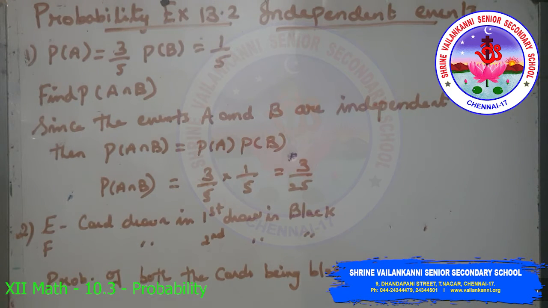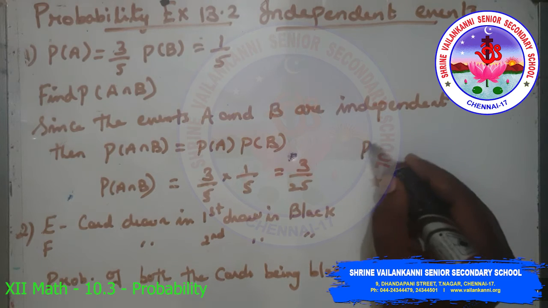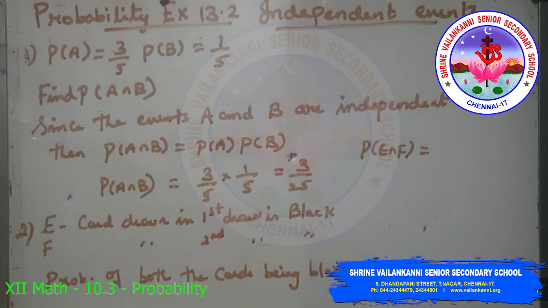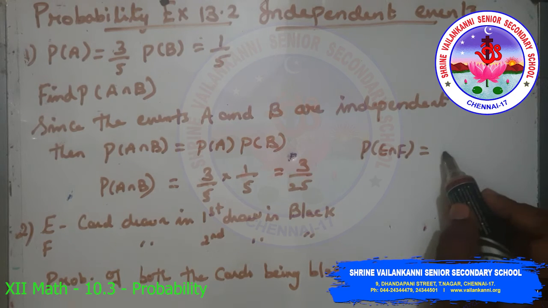Second one. Two cards are drawn at random without replacement from a pack of 52 playing cards. Find the probability that both the cards are black. Let E and F be two events such that E is the event that the card drawn in the first draw is black, and F is the event that the card drawn in the second draw is also black. So the probability of both the cards being black is P of E intersection F, which is equal to, so the total number of cards is 52.